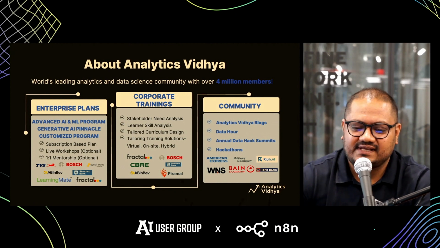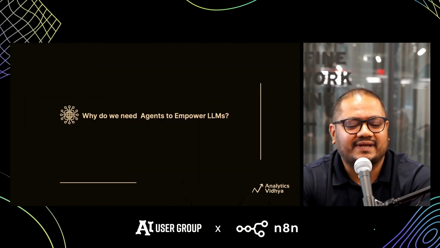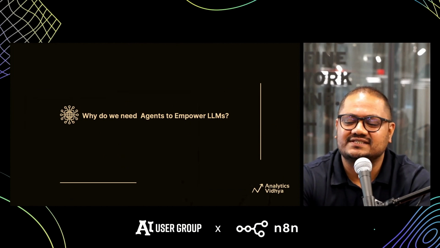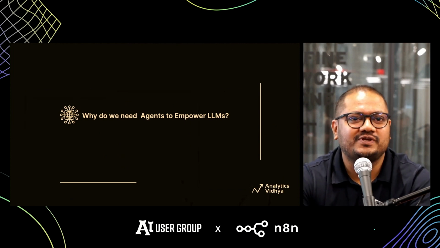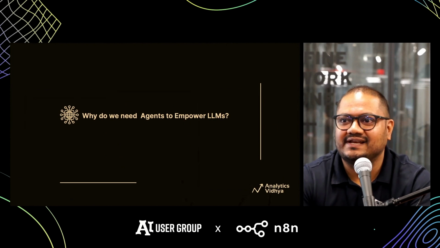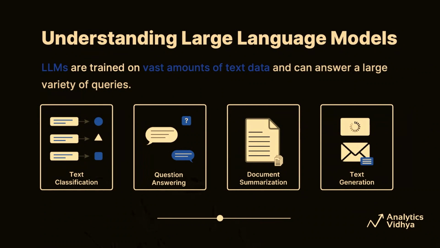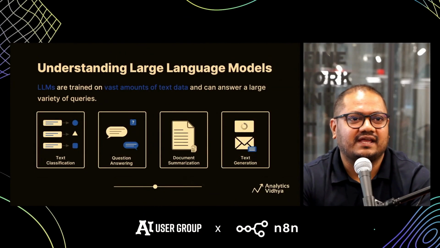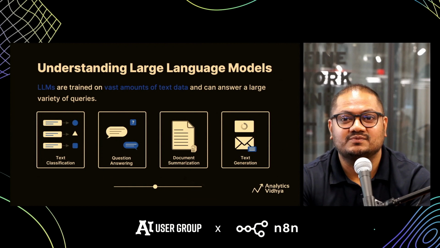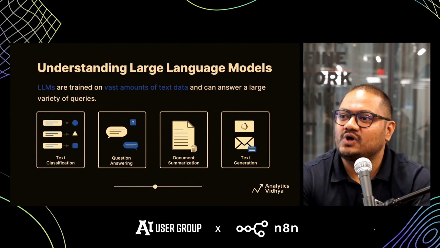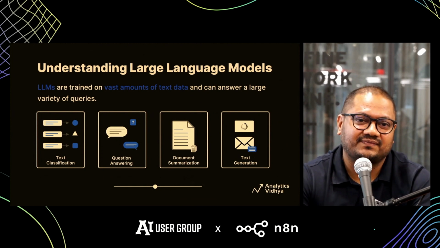So coming back to the topic: why do we need agents to empower LLMs? Two years back it seemed, why do we need to really empower the already powerful LLMs? But it seems like they do need some empowering. We know that large language models have conventionally been trained on large amounts of data, and then they reproduce text based on the query that we have. So if we want them to create a proposal or write an email, they use their existing knowledge to give us information.